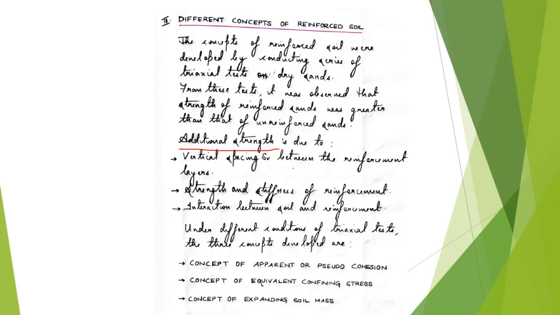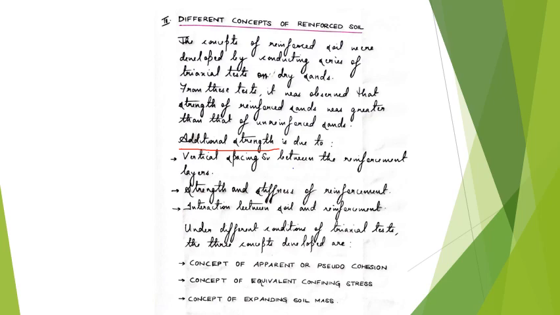But if you provide the reinforcements at a larger spacing, there will be a possibility of localized failure of soil between the reinforcements. And if the spacing is too small, there will be insufficient space for the bond strength to develop between the soil and the reinforcement. So basically you always have to optimize the spacing.